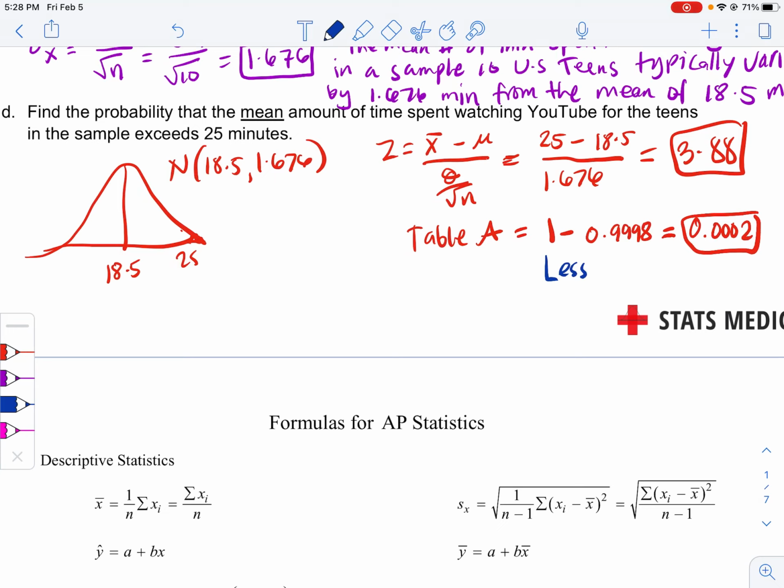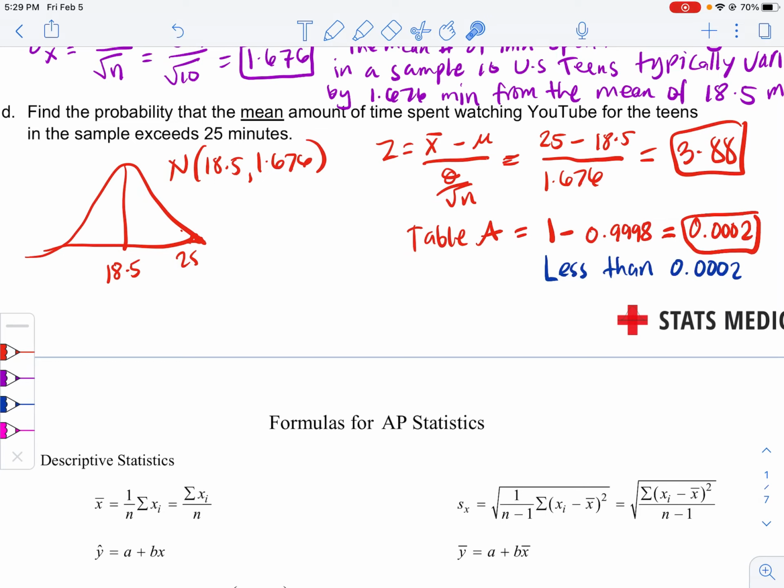So if I'm asked, what is the probability that the time spent watching YouTube for teens in the sample exceeds 25 minutes, the probability is less than 0.0002. I said less than because this is 3.4, but I needed 3.88. That would mean that the answer is really low. So every time you go to table A and the z-score that you're trying to find is not there, you use the last one and you would just say that the answer would be less than that.